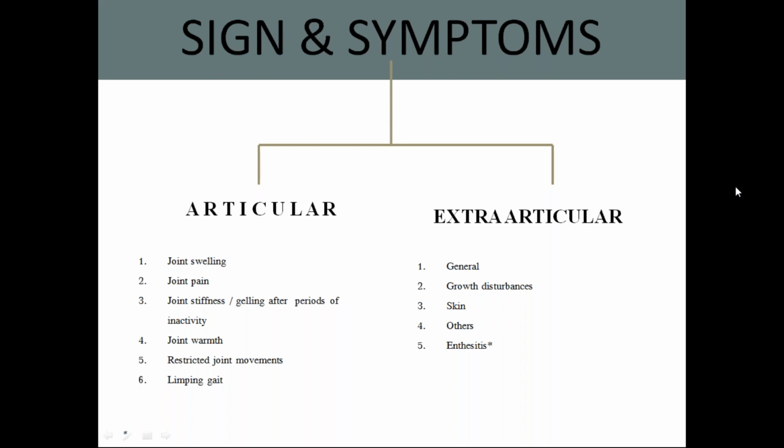Articular manifestations include joint swelling, joint pain, joint stiffness. Usually joint stiffness is more in the morning, with a gelling phenomenon, and over a period of days it gradually gets over, then these symptoms will decrease. Joint warmth, restricted joint movements, and limping gait. These are the symptoms limited to your articular symptoms or arthritis symptoms. This is a must to have a diagnosis of juvenile idiopathic arthritis. But the other features also we need to know.